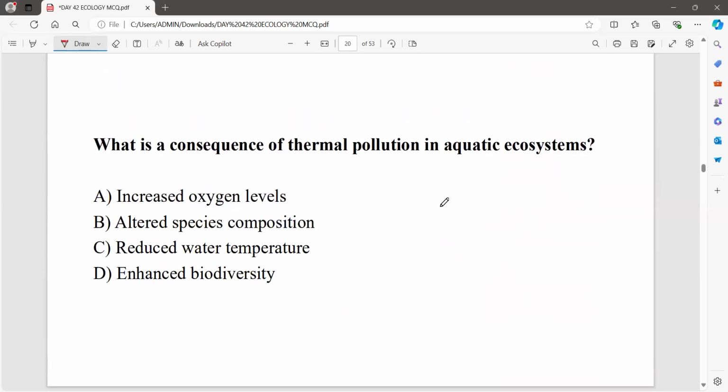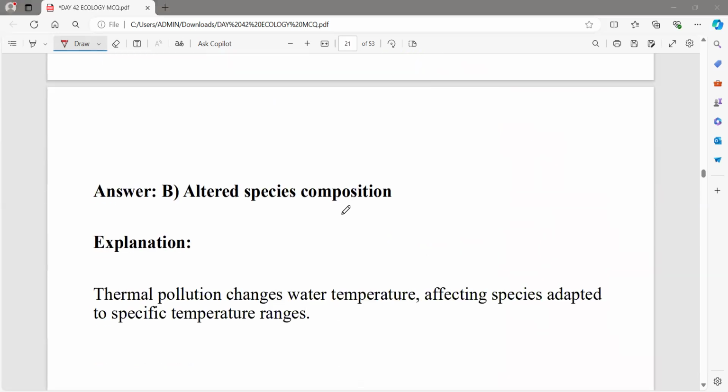Now, what is the consequence of thermal power pollution in aquatic ecosystems? Consequence. Here, we are asking the effect. What will be the impact on the aquatic ecosystems? That will be very good. Altered species composition. Okay.